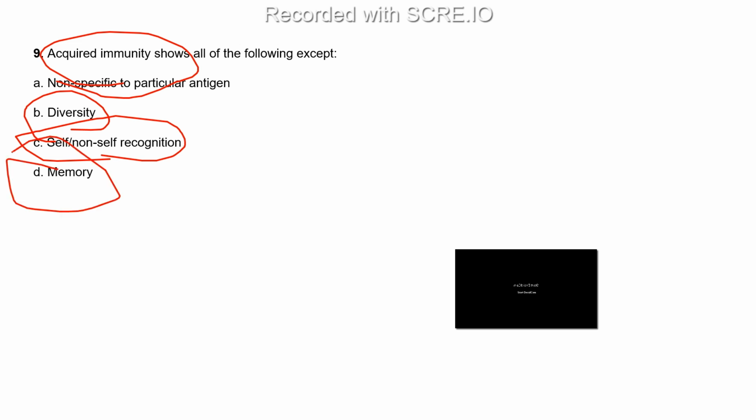And the next question is, acquired immunity shows all of the following except: option A is non-specific to particular antigen, option B is diversity, option C is non-self recognition, and option D is memory.